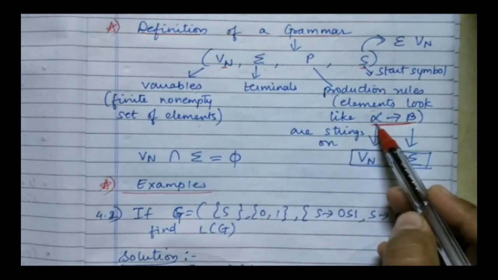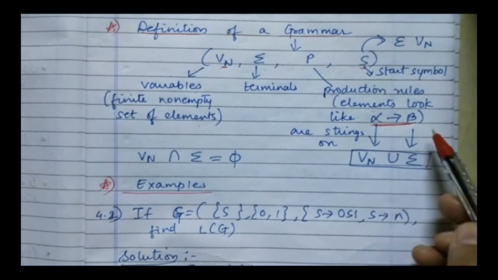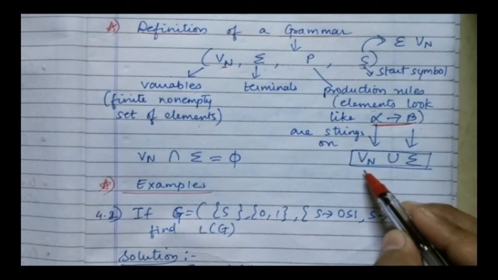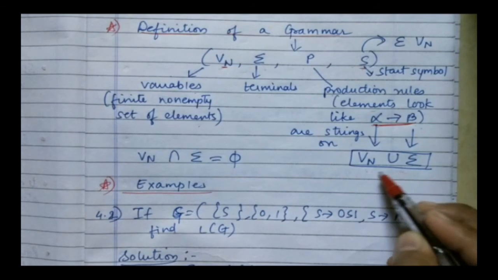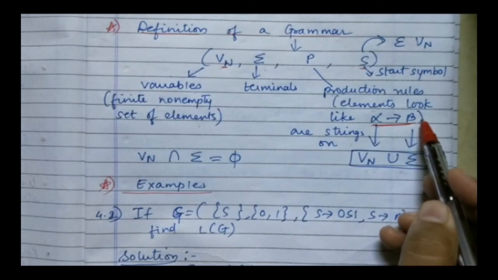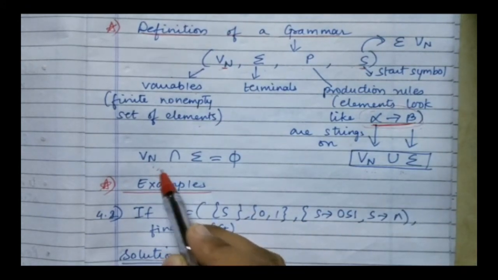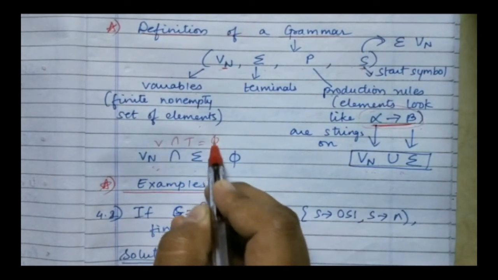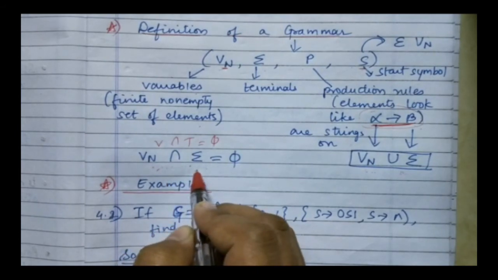Now in the production rule, we are going to have elements like alpha changes to beta. This alpha and beta are the strings. They are strings on what? On variable union sigma. A combination of variables and terminals will be the strings alpha and beta. And the intersection between the variable and the terminal is null. There is nothing in common between the variable and the terminal.